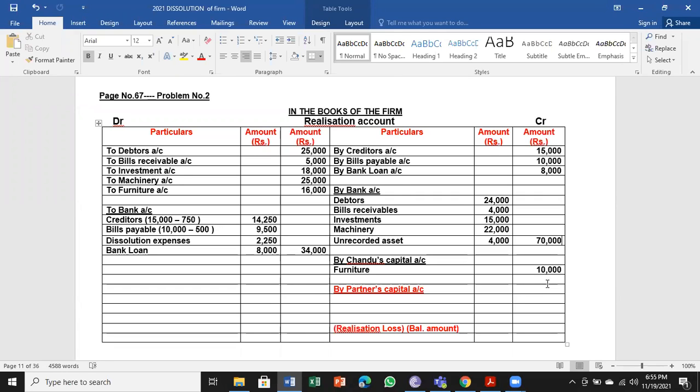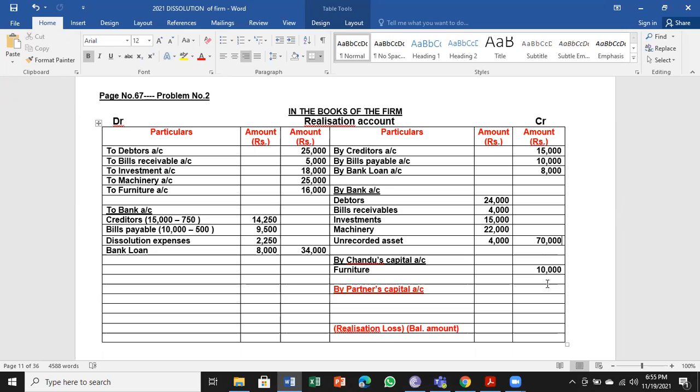Whatever money is there, first they have to use it to pay the outside liabilities. If they clear outside liabilities, then the remaining money will be taken by the partners towards their loan or their capital. That is the beginning of the explanation I have given. Hope you remember. It is very, very important for you to remember this, the procedure of dissolution of the business.